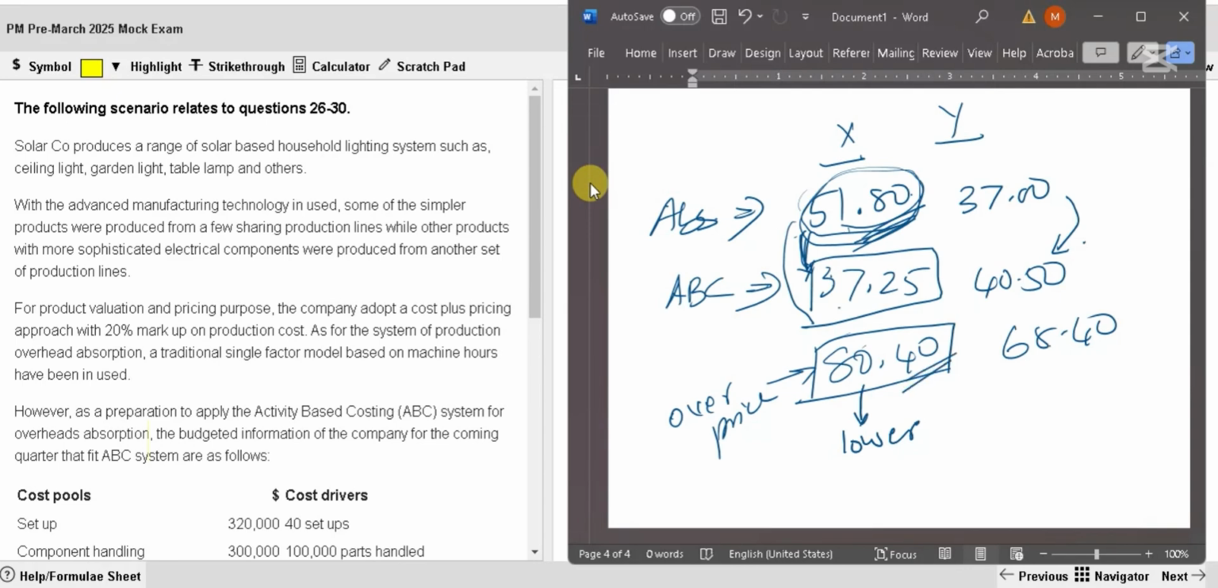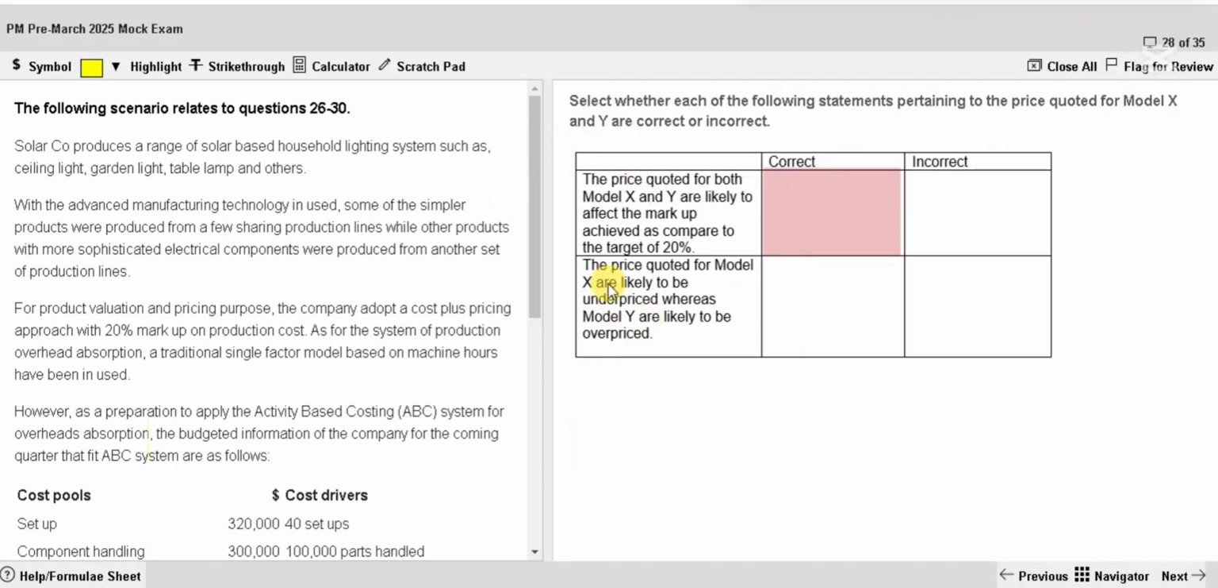In the other case, the original cost was understated, where the correct cost is 40.5, but you have shown it as 37. Cost is understated, so the price is also understated. So X is overpriced, Y is underpriced. I think here they are telling it the other way around. They say X is underpriced. No, that is wrong. X is overpriced, Y is underpriced.